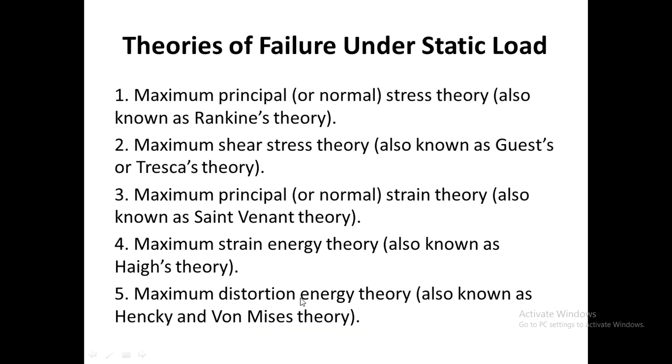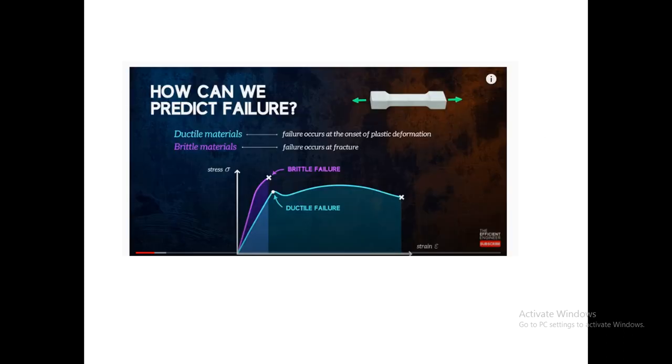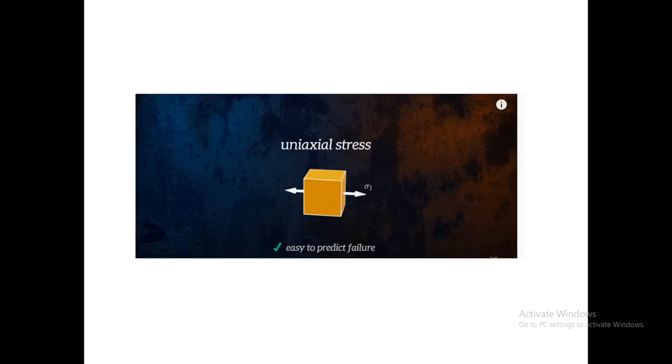There are different theories of failure associated with the maximum principal stress values for different machine components. The theories of failure include Rankine's theory, Tresca's theory, St. Venant's theory, Haigh's theory, and Hencky and von Mises theory. So, how can we predict failure? Ductile materials and brittle materials have different failures. For ductile materials, failure occurs at the onset of plastic deformation, whereas for brittle materials, failure occurs at fracture.